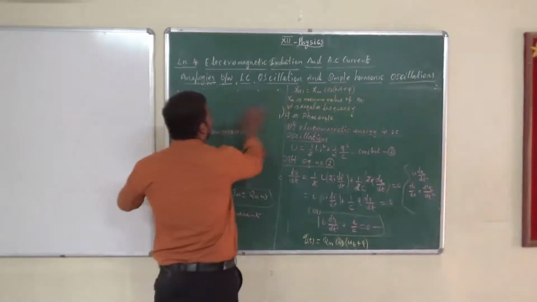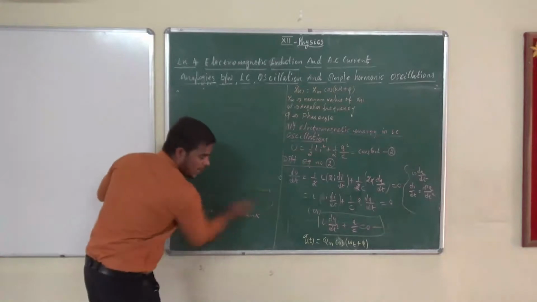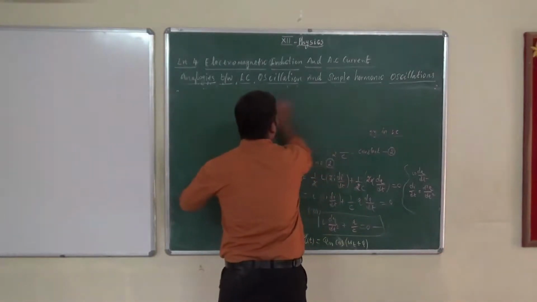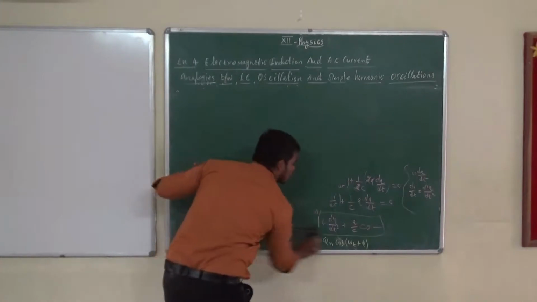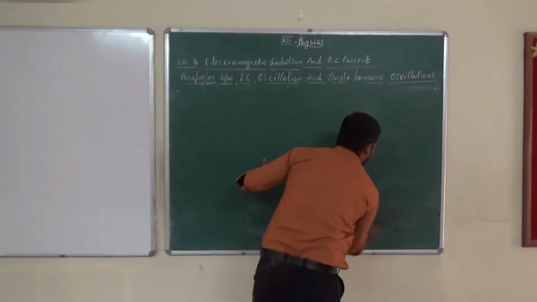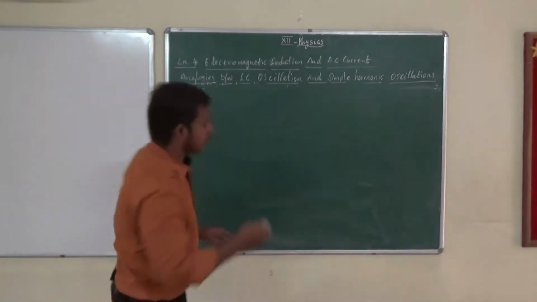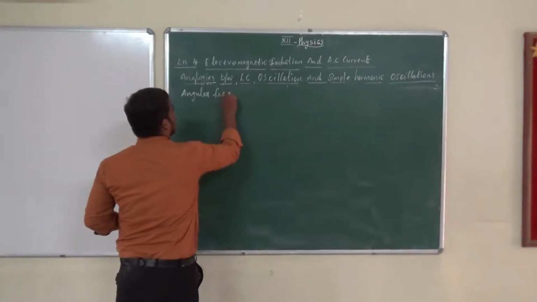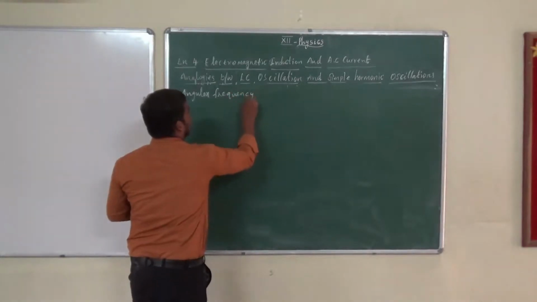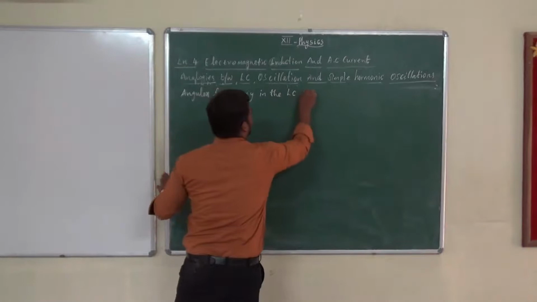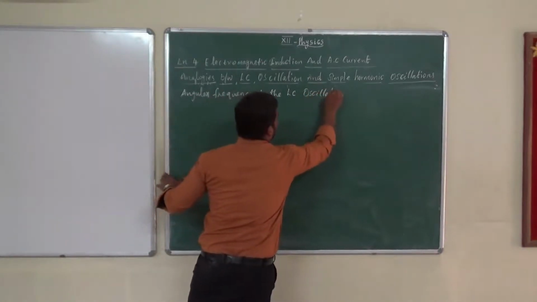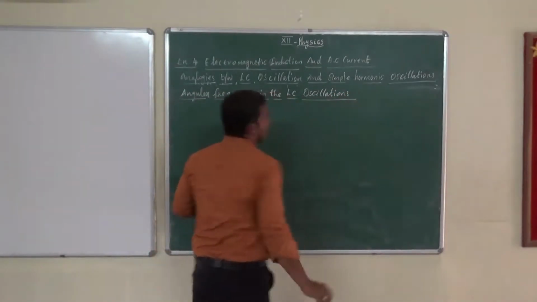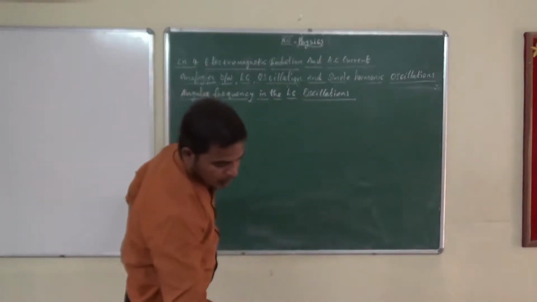So next we are going to discuss angular frequency in the LC oscillation, or LC circuit.